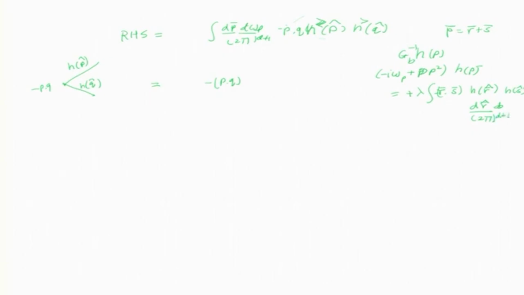R 4-vector means I have the corresponding frequency as well. Okay, d r-vector d omega r. So this is what is the Green's function. We write the Green's function like that, and the Green's function will have two h's. One h will go like that and one h will go there. Now this technology is very similar to what we did before.